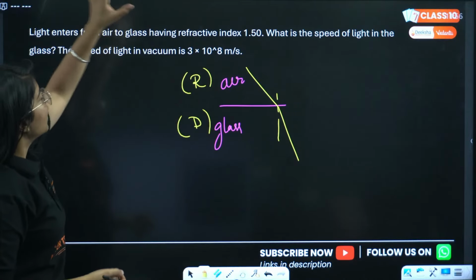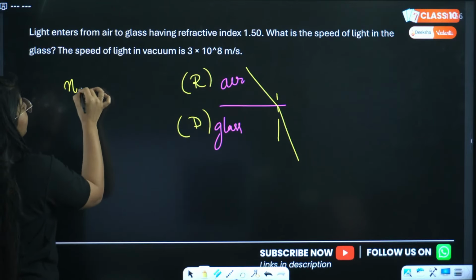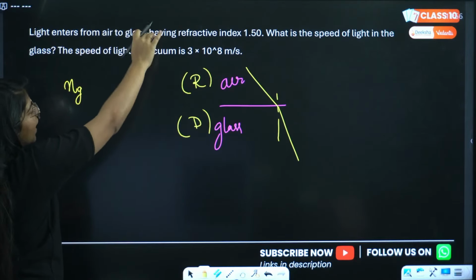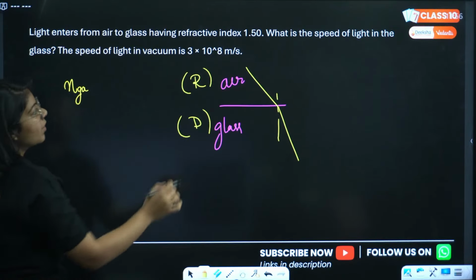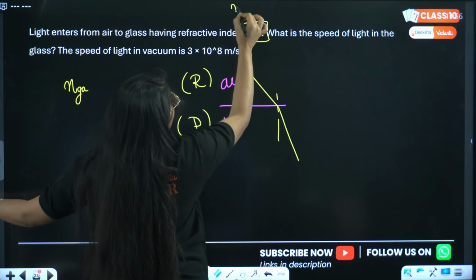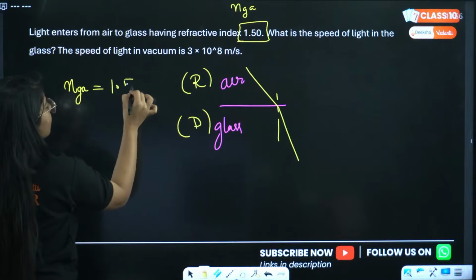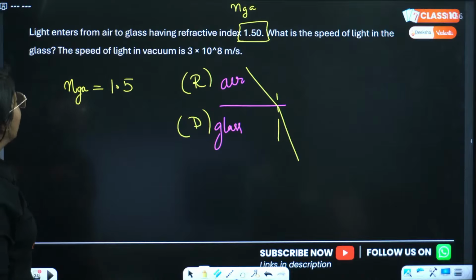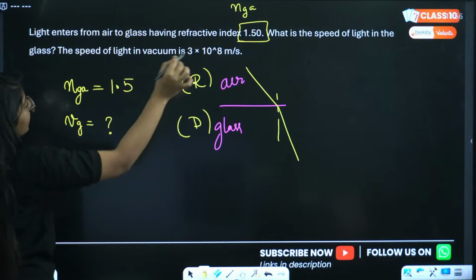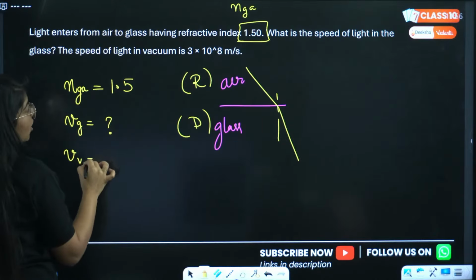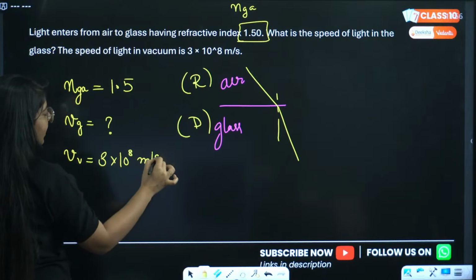The refractive index of glass is given as 1.5. Light enters from air to glass, that means the refractive index of glass with respect to air is given. So this is 1.5. What is the speed of light in the glass? We have to find the speed of light in the glass, and the speed of light in vacuum is given as 3 into 10 raised to power 8 meters per second.